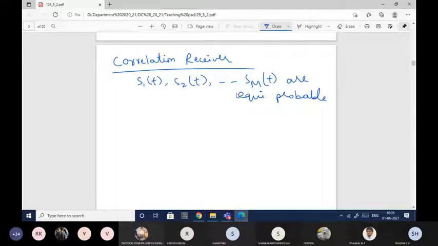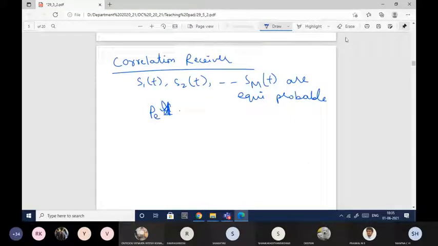Okay, when they are equiprobable, we'll be able to design this correlation receiver. And this correlation receiver, or the maximum likelihood receiver, whatever receiver you are designing, it should always minimize the probability of error. The aim of that receiver should always be to minimize this error.